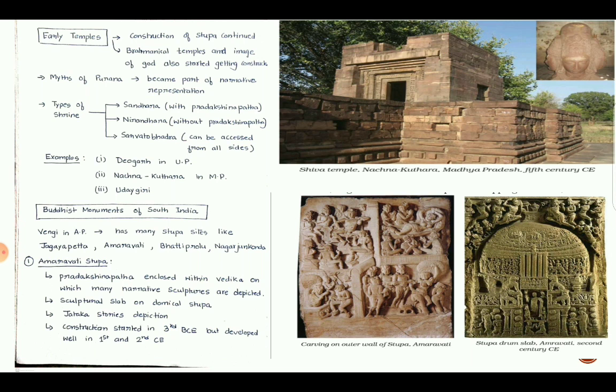Even on the Domical Stupa, we get to see the sculptural slabs. The Jataka stories were depicted on those sculptural images. The construction of Amravati Stupa started around 3rd century BC, but it flourished and developed well in 1st or 2nd century CE.